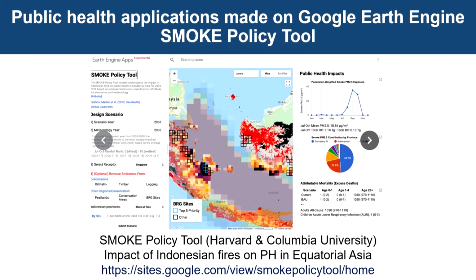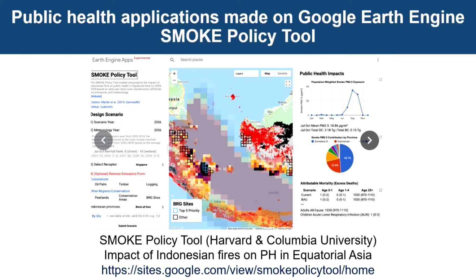The next one is by some researchers in Harvard and Columbia University in the US. They have made this Earth Engine app called Smoke Policy Tool, which basically models and projects the impact of Indonesian fires on public health in equatorial Asia for 2005 to 2029 based on land use, land cover classification, fire emission, and meteorological data. So here there are sliders and drop downs.